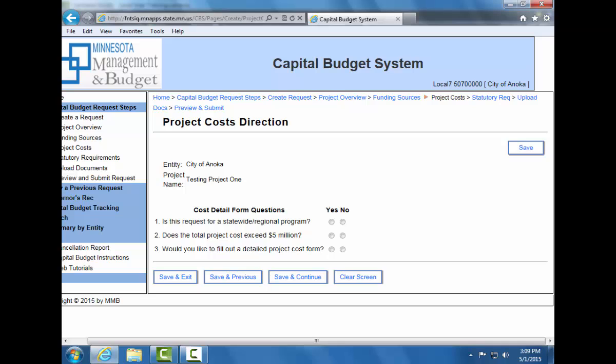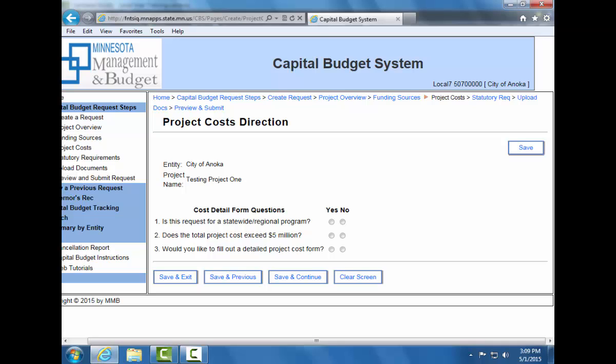This is the project cost direction screen. Before you can enter information about your project's costs, you must first respond to the questions on the project cost directions screen. A yes answer to any of the questions will direct you to the detailed cost screen. If all questions are answered no, then you will be directed to the summary cost screen.